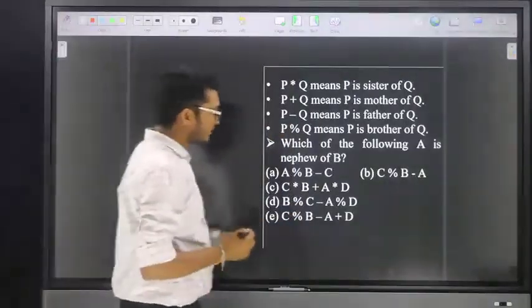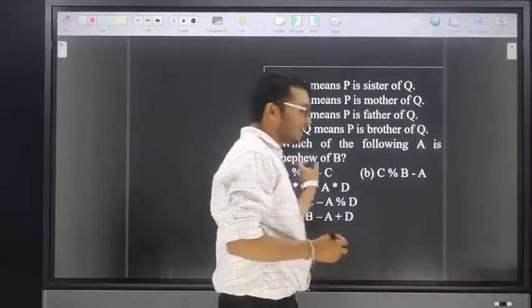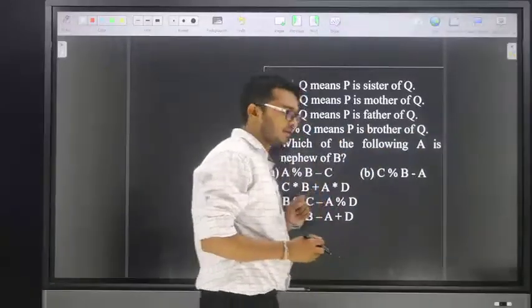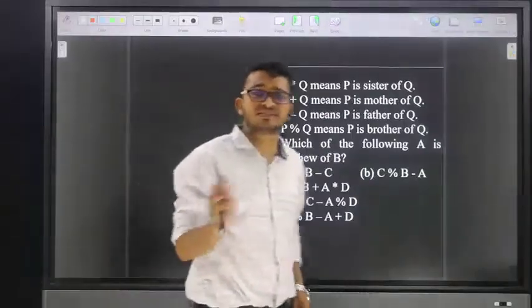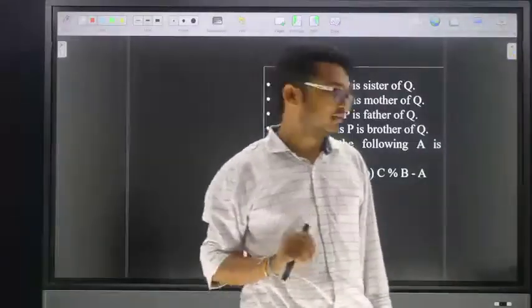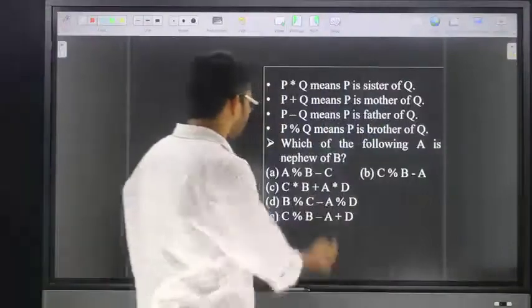Our question is: which of the following represents A is nephew of B? Here, A is nephew of B means, for nephew, what are the possibilities? Brother's son, otherwise sister's son. Go for option number one.